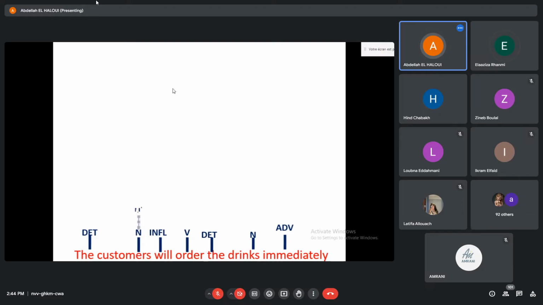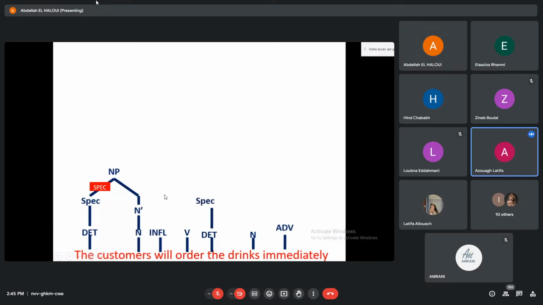We project the customers into 1 bar level, and the determiner is the specifier. Remember, determiners are specifiers. And then we get this NP with its specifier, which is the determiner. There's another noun phrase with its specifier being the determiner.